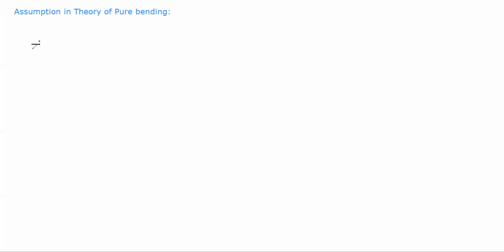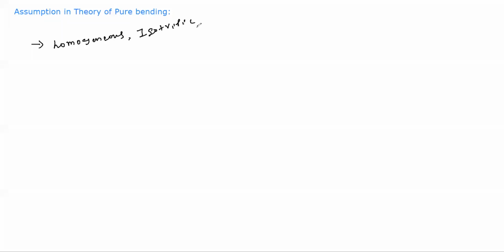Okay, first assumption is that the material of the beam is perfectly homogeneous. Can anyone tell me which kind of condition is known as homogeneous? Second is isotropic.